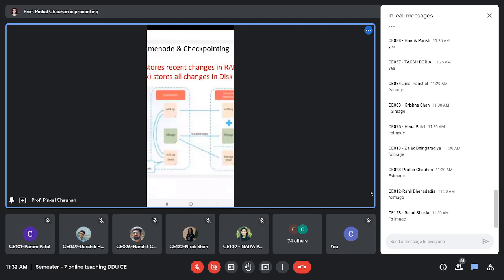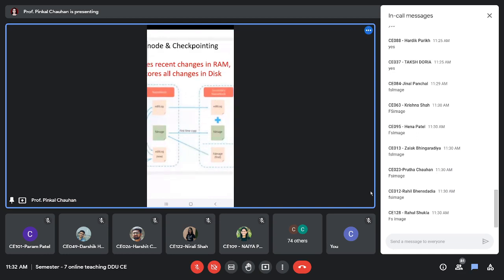I repeat: after the end of every 1 hour, edit log and FS image are copied to the secondary name node. Actually, FS image is copied only the first time, because later on secondary name node will already have it. But if, for some reason, secondary name node also goes down and loses FS image, then it can get it from the name node. So this is dynamic behavior.